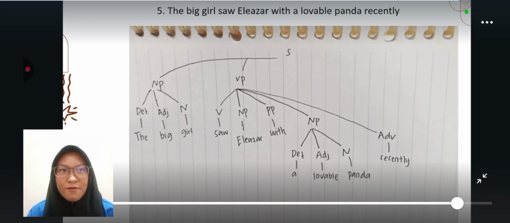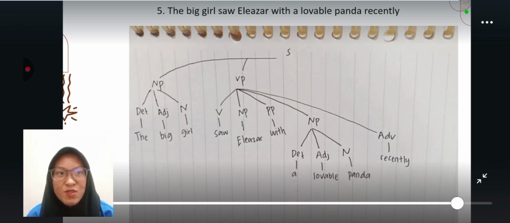For the fifth sentence or the last sentence, the big girl saw Eleazar with a lovable panda recently. The sentence has noun phrase and verb phrase. The noun phrase broken down into three, the determiner the, adjective big, noun girl. The verb phrase is divided into five, there are verb, noun phrase, prepositional phrase, noun phrase, and adverb.